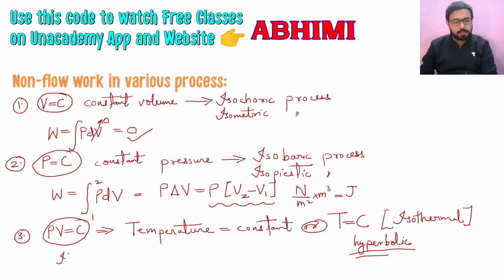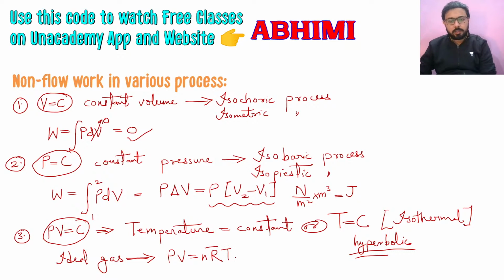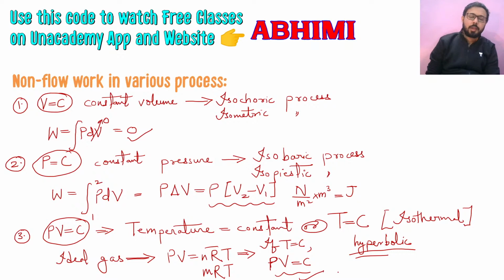So for ideal gas, the ideal gas equation will give you PV is equal to nR bar T or mRT. Since temperature is constant and these other terms will be constant, you will find that if T is equal to C, then PV is equal to C. Now we know that PV is equal to C for constant temperature.